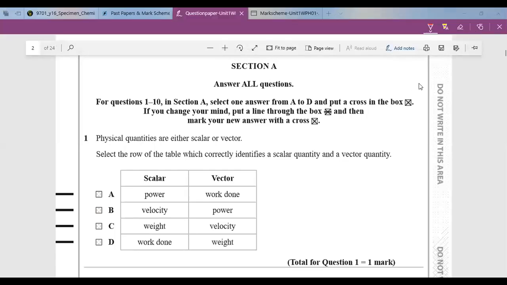All right, so the first question, number 1, says that physical quantities are either scalar or vector. Select the row of the table which correctly identifies a scalar quantity as well as a vector quantity. So scalar quantities are one with.